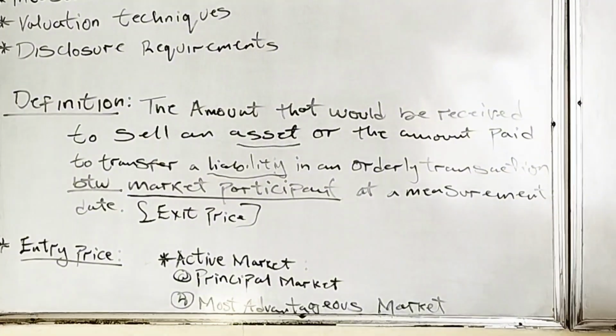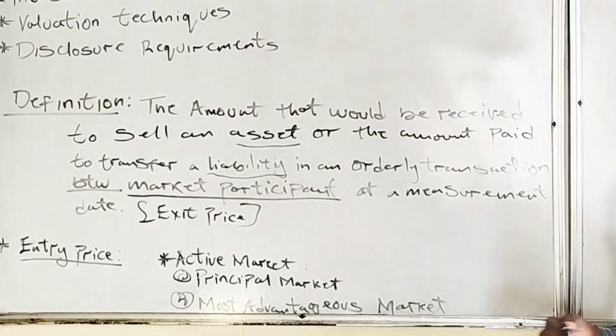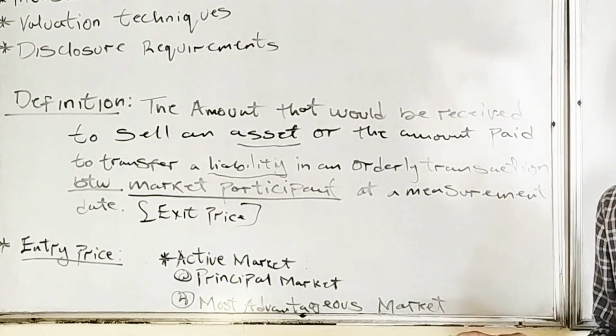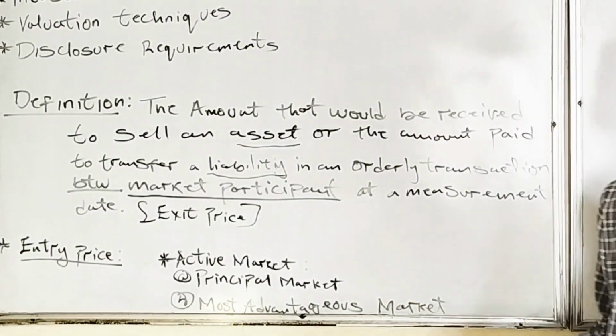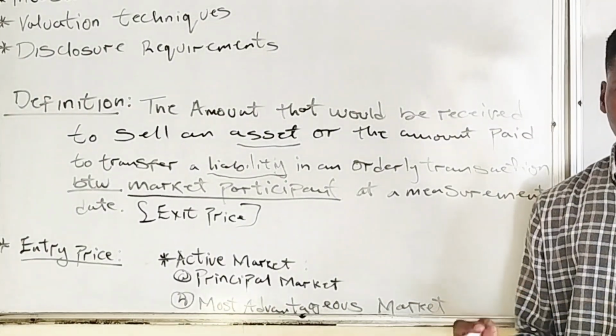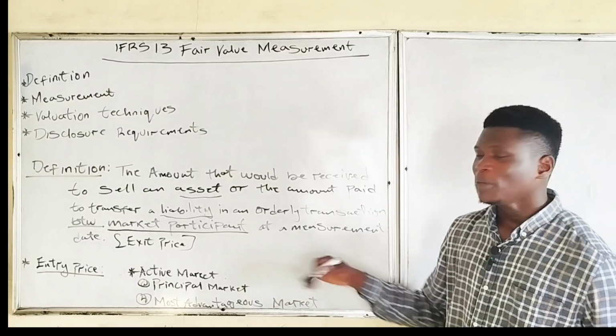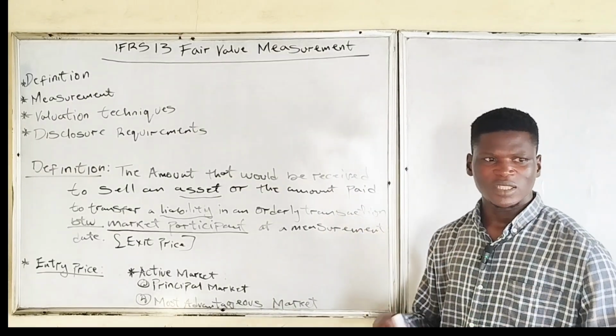So the principal market is the market with the highest volume of transactions. That is, the market where transactions take place the most.